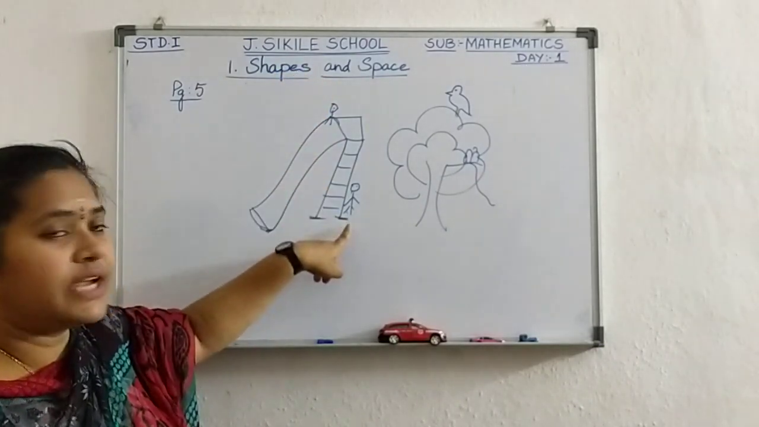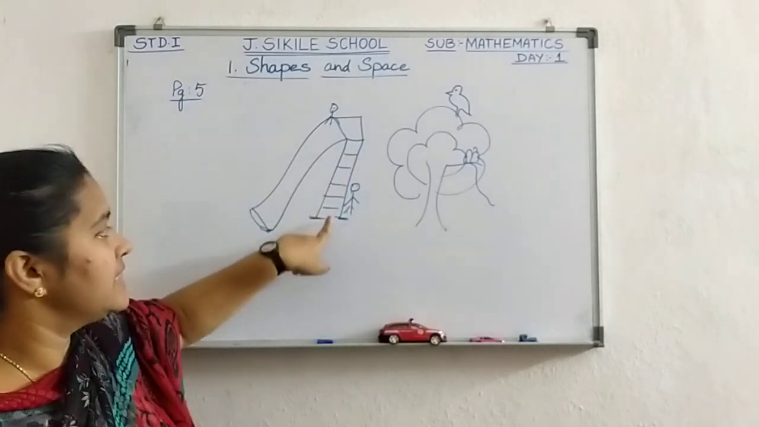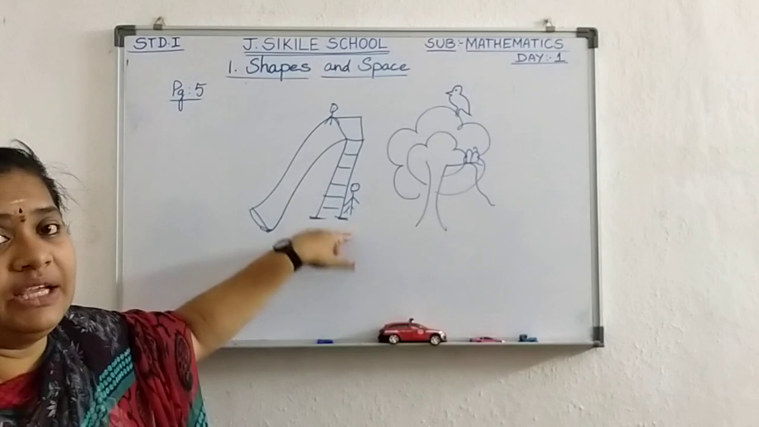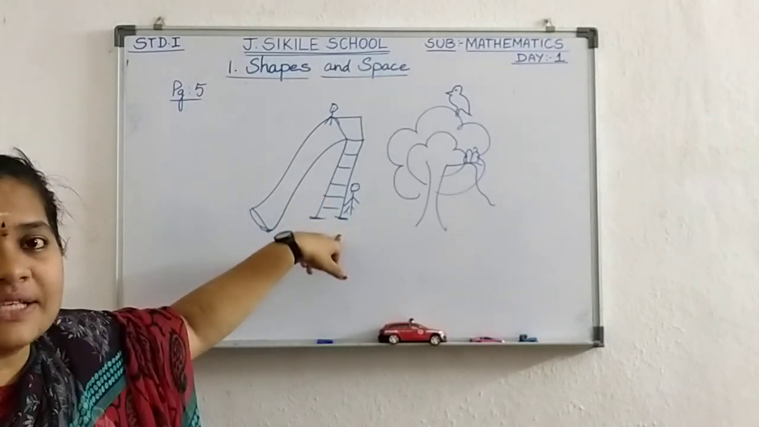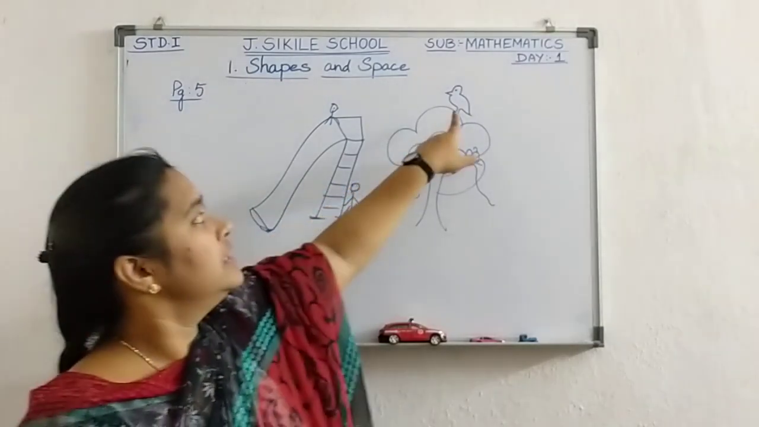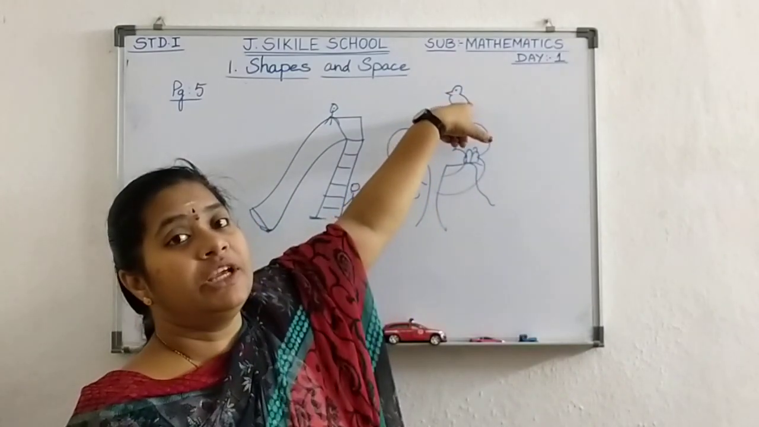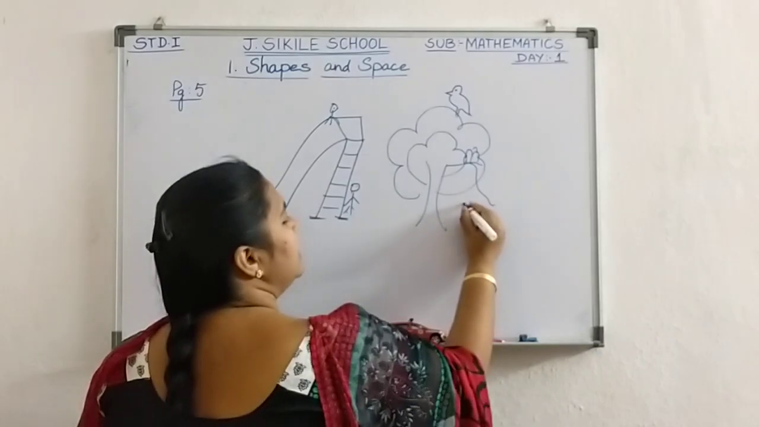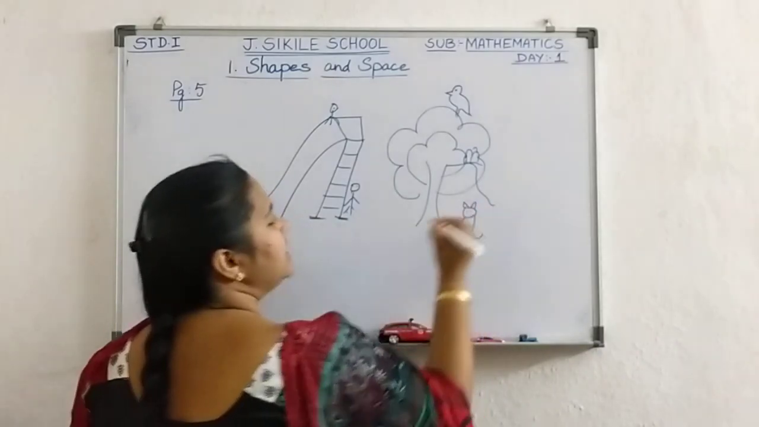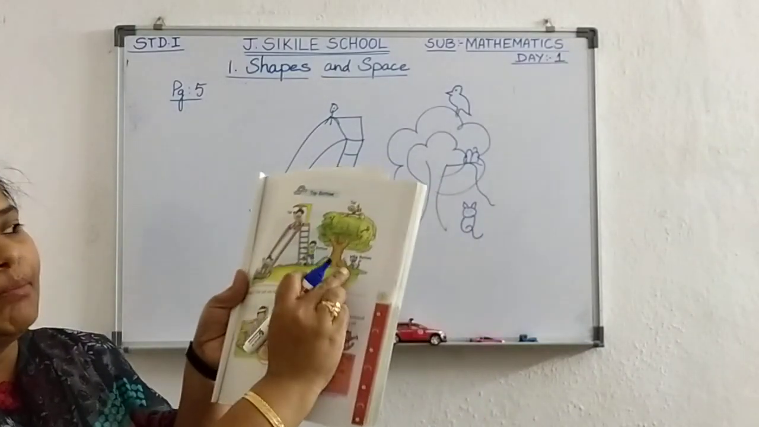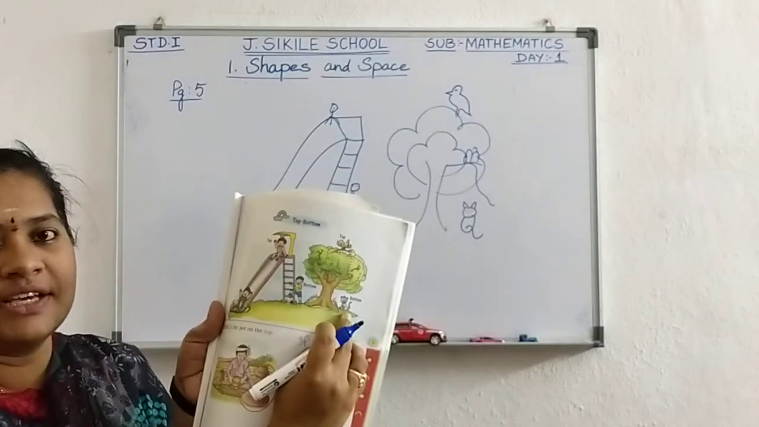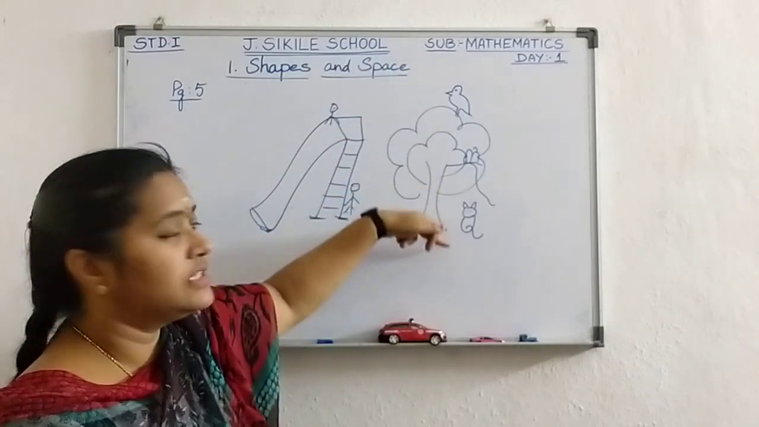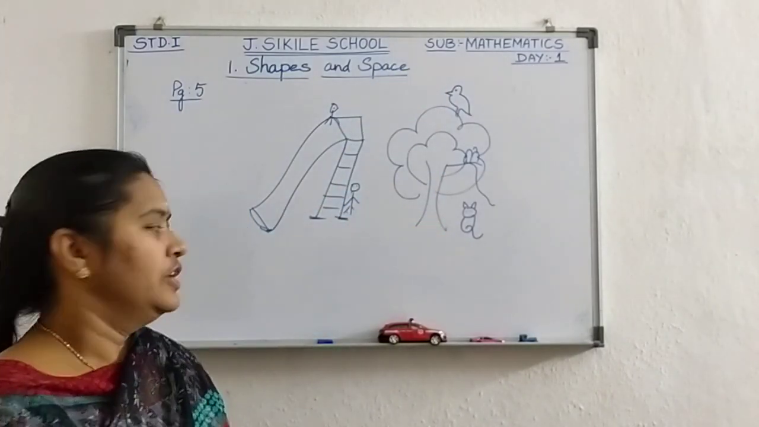And where is another boy standing? Near the slide steps, which are there to climb. Yes or no? So another boy is standing at the bottom. What do we say it as? Bottom. And here, see, on the top of the tree a bird is sitting. And here you can see in your book a cat is sitting at the bottom of the tree. Yes or no? The bird is sitting on the top of the tree and the cat is sitting at the bottom of the tree.